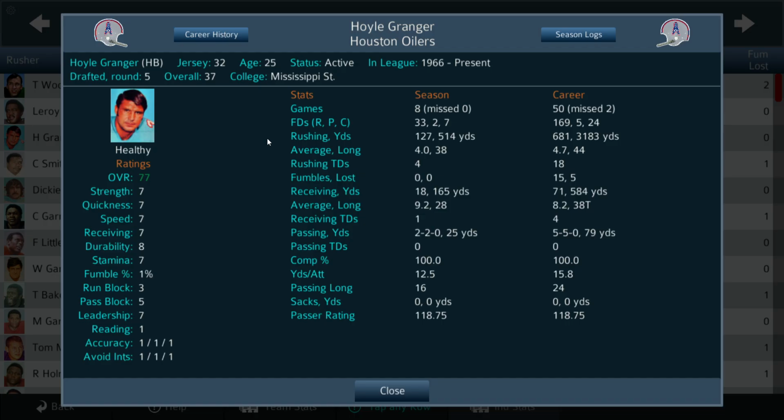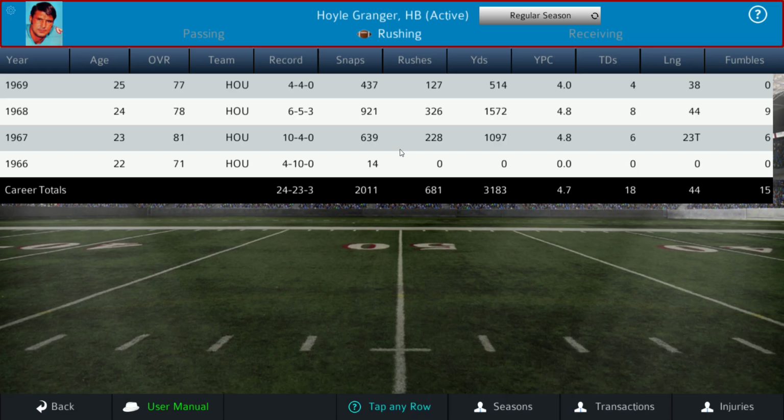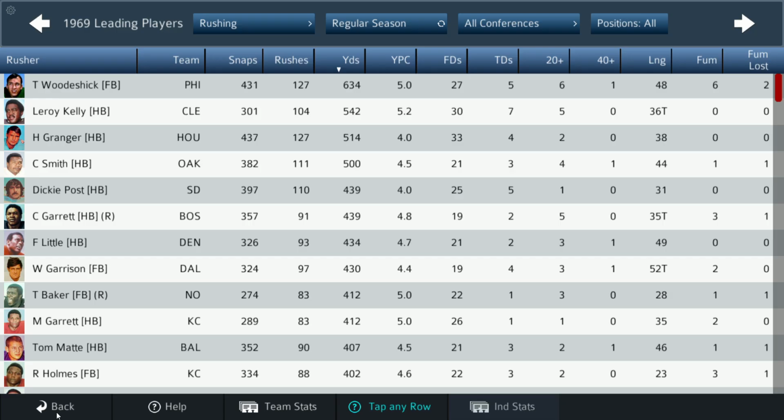Let's look at his career. '68, he had 1,500 yards, and then he had over 1,067 as well. I don't know how realistic that is compared to the real life stats, but definitely at the top of his game in the AFL.